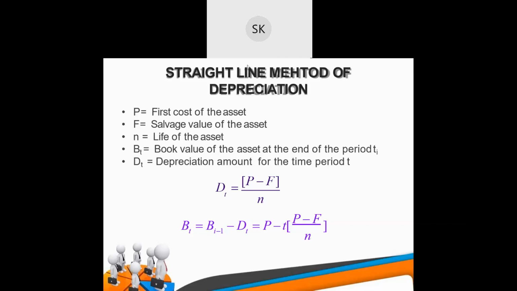D_t equals (P minus F) divided by N. So if you know P, the first cost of the asset, the salvage value, and the lifetime of the asset, you can directly find the depreciation value.